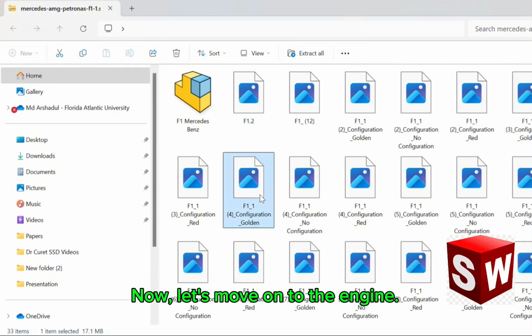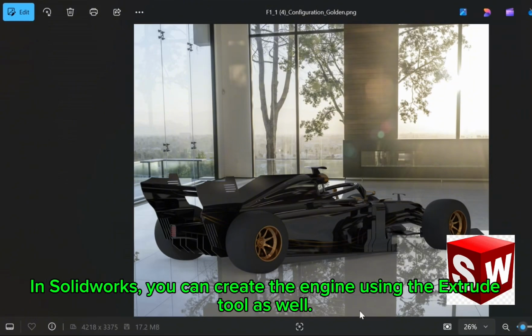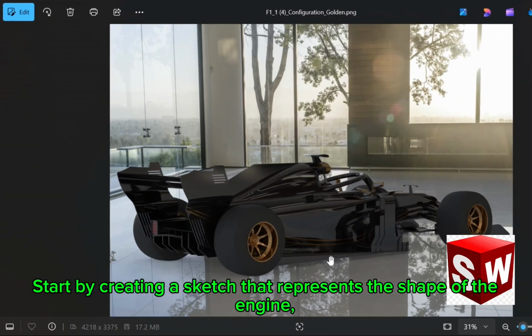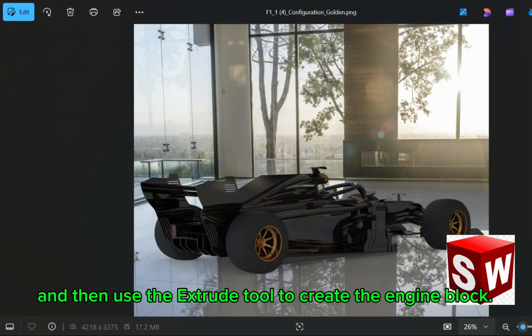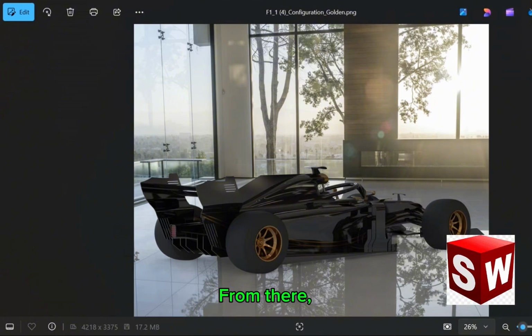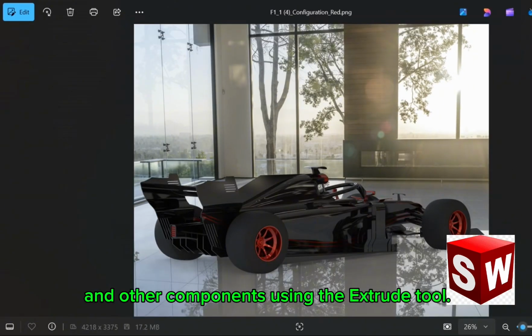Now, let's move on to the engine. In SolidWorks, you can create the engine using the Extrude tool as well. Start by creating a sketch that represents the shape of the engine, and then use the Extrude tool to create the engine block. From there, you can add the cylinders, pistons, and other components using the Extrude tool.